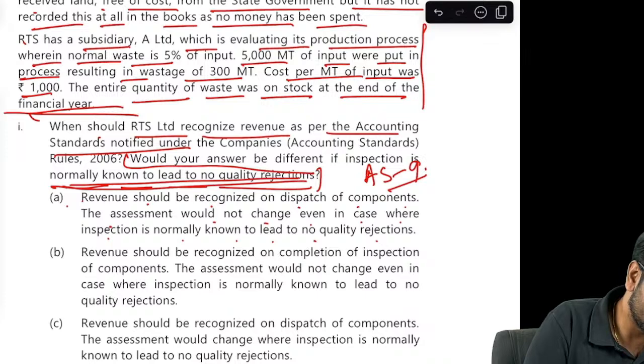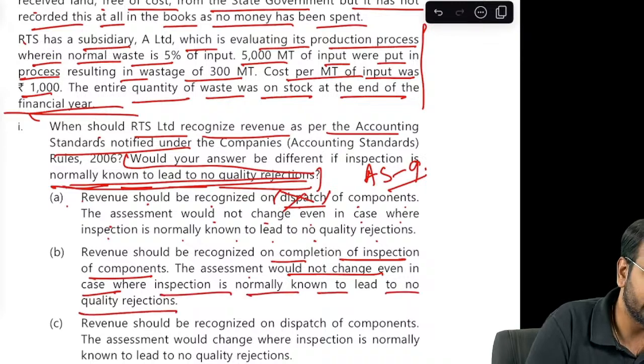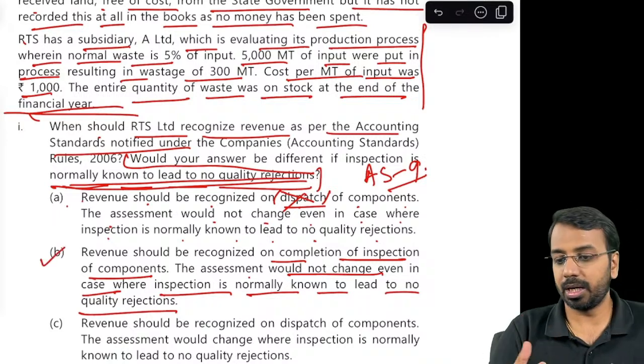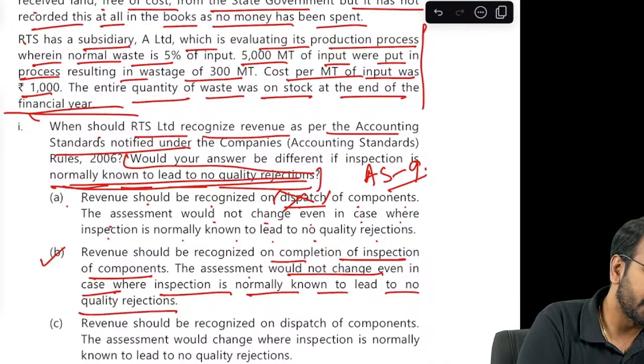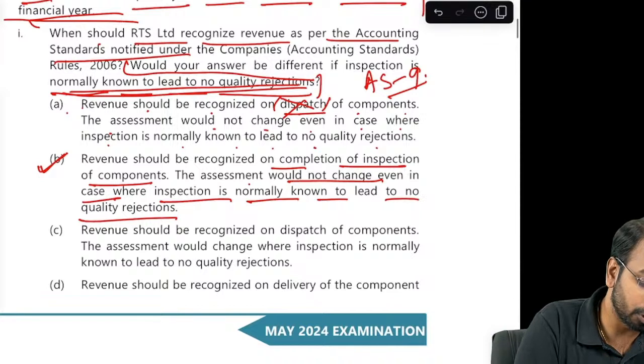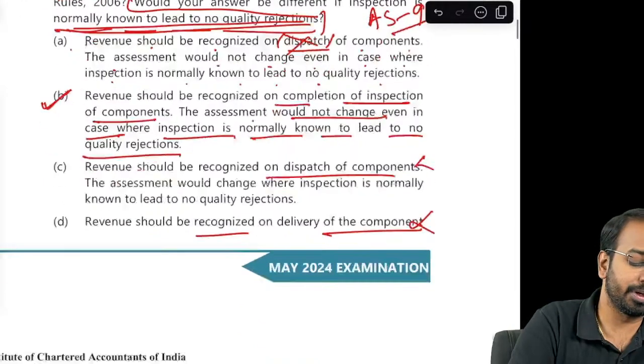Okay. Second, so revenue should be recognized on dispatch. Dispatch is not relevant. Revenue should be recognized on completion of inspection of components. The assessment would not change even in case where inspection is normally known to lead to no quality rejection. So after the inspection is completed, we can say our obligation is done, the customer has accepted the product, and we can consider the revenue to be recognized. Revenue should be recognized on dispatch of components. No. Revenue should be recognized on delivery. Dispatch itself is not relevant, so delivery will not be relevant.